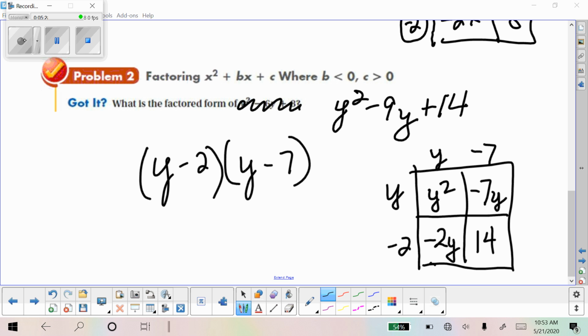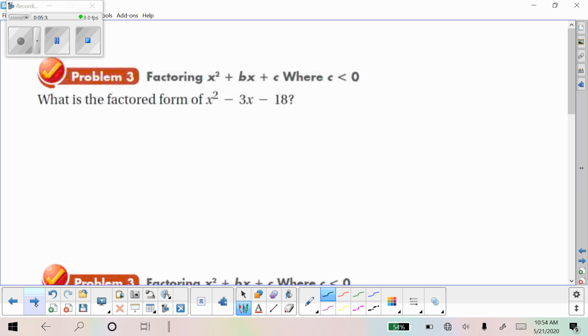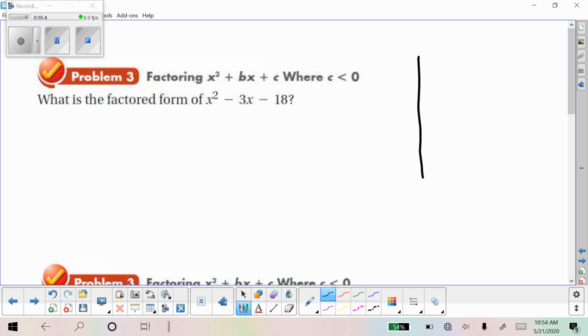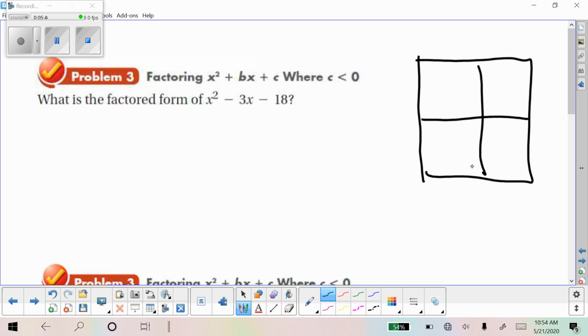Well, there you are. Hopefully that went well for you. All right, what if there's two negative signs? So let's just get started on our diagram. Make our diagram. And now this is going to be a negative 18 there.